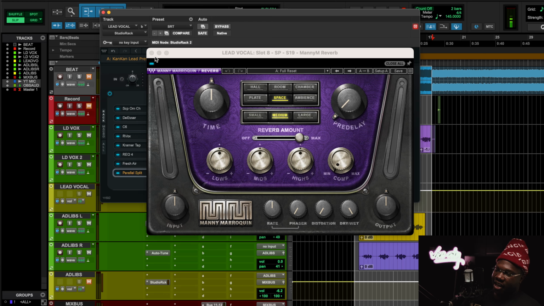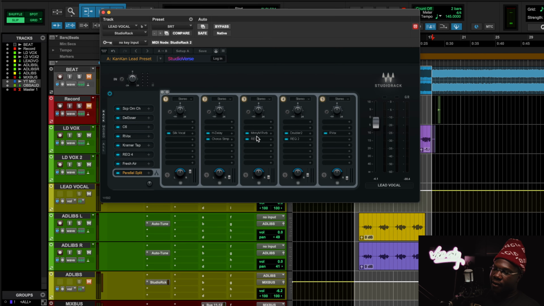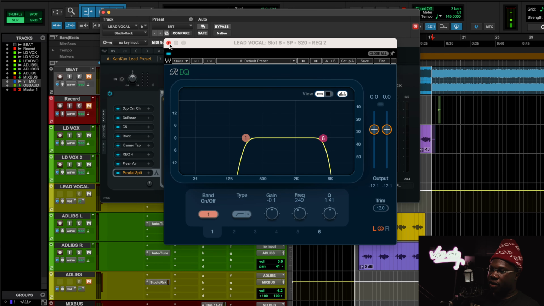All right. After that, we have the Manny reverb. I use the medium space. I kind of just like using the space algorithm a little bit more because I feel like they usually have a little bit more modulation on the tail. When I think of the Lexicons and the Bricasti 7s, I feel like a space reverb in general always has a little bit more modulation on the tail. Nice natural modulation though. So yeah, that's what we're using.